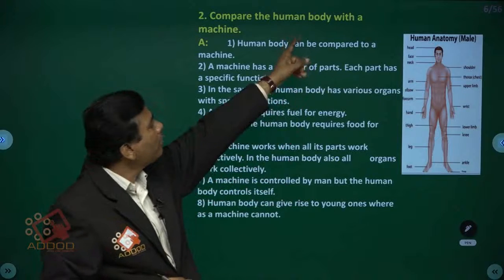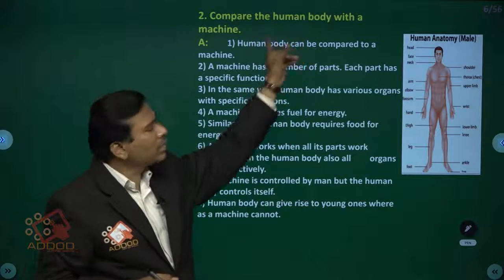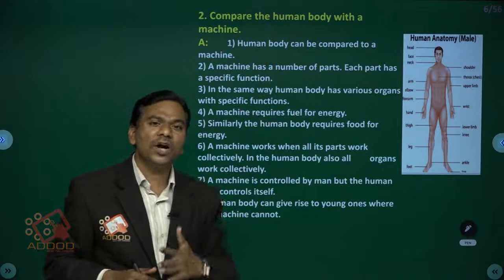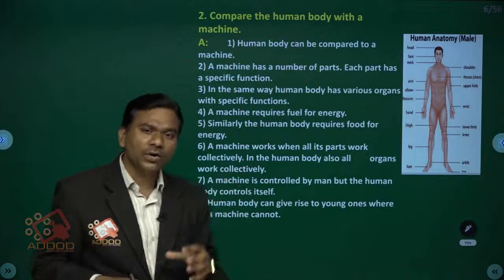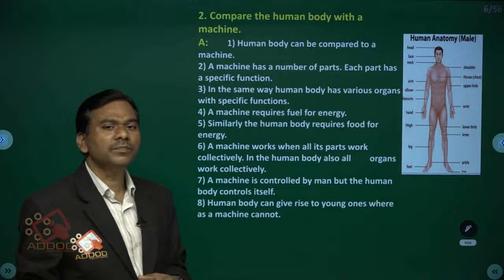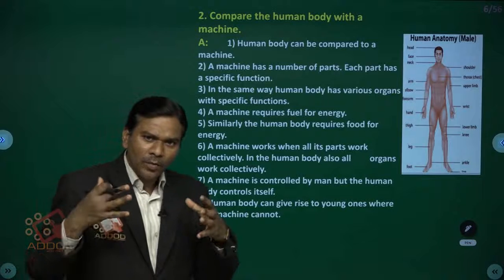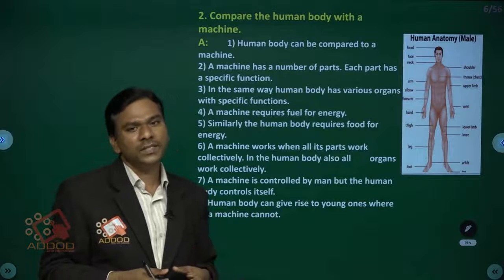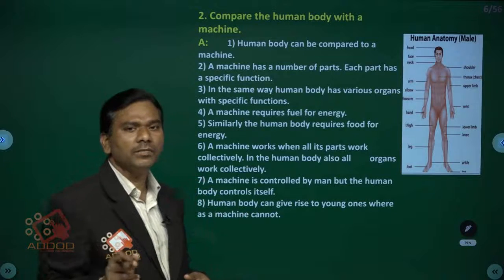Why is the human body compared with a machine, children? Because the human body also consists of various organs. All these organs are collectively working in our body. That is the reason it is compared with a machine. Whenever all the organs are working together in a perfect manner, then only the organism survives. That's why it is compared with the machine.